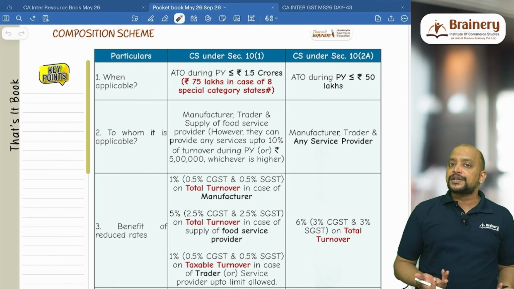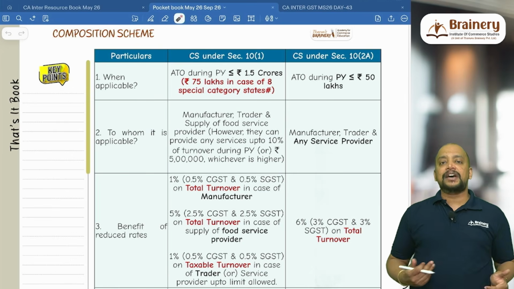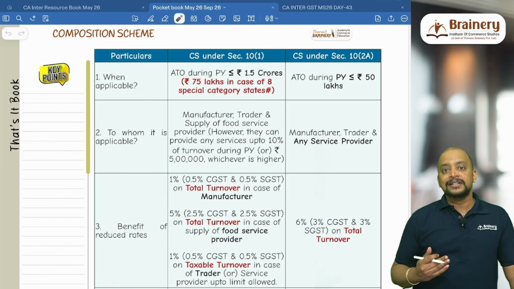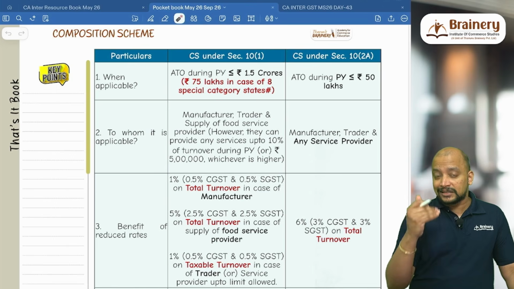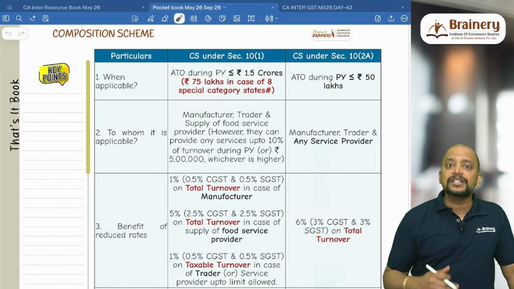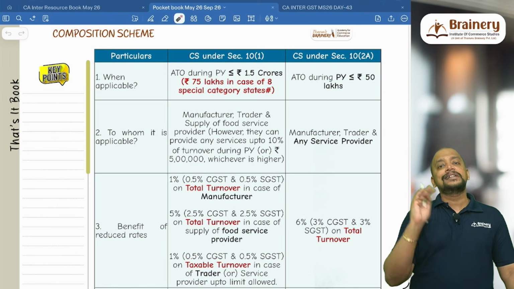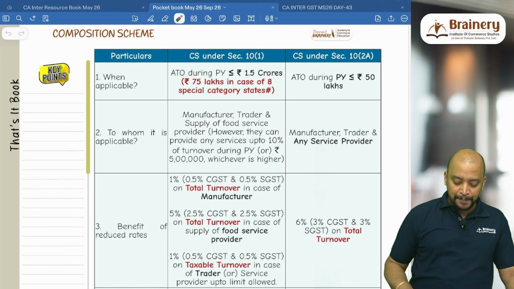And 0 into 10% is 0. So that's why minimum 5 lakhs they have given. 0 or 5 lakhs, whichever is higher. They can render service up to 5 lakhs during the current year. Other than these three, manufacturer, supplier, food service provider, trader, other than these, any other services they can provide and still they can continue in the composition scheme.